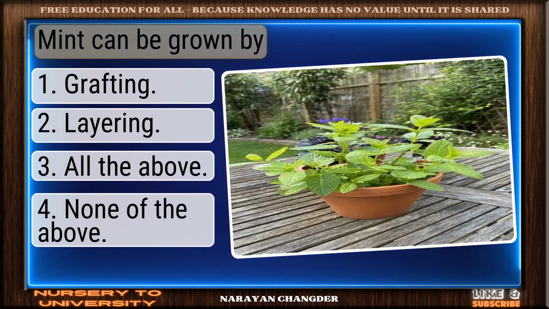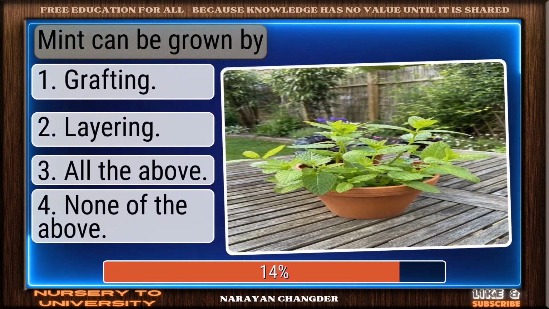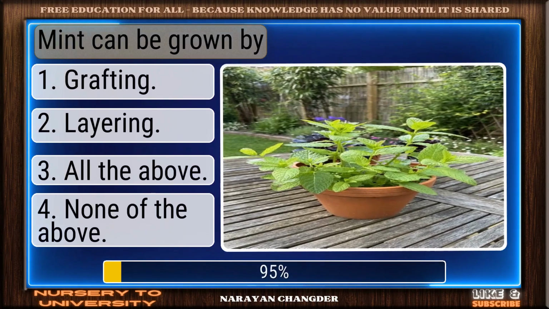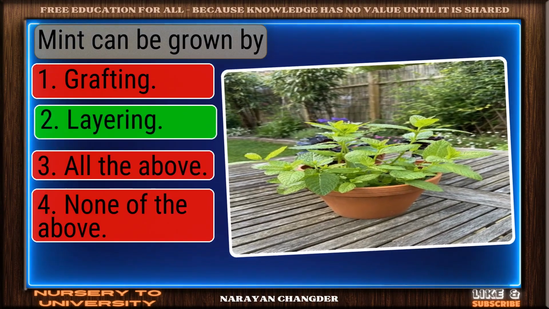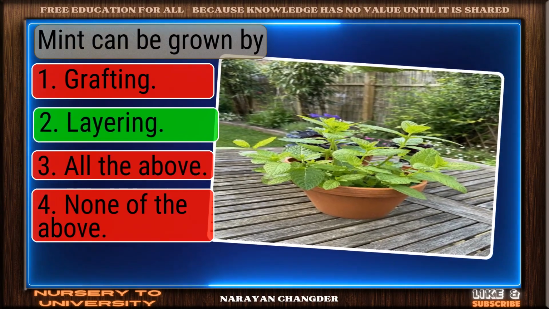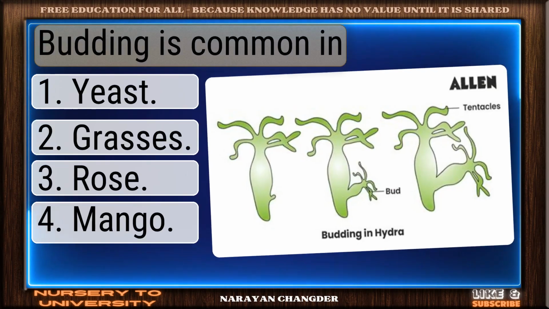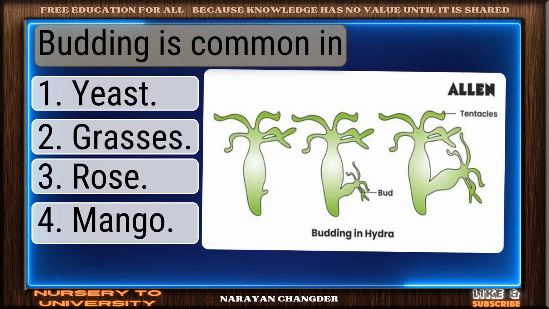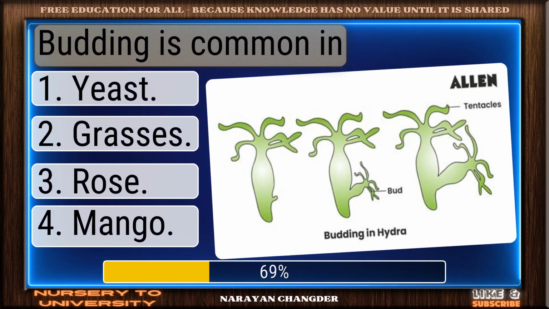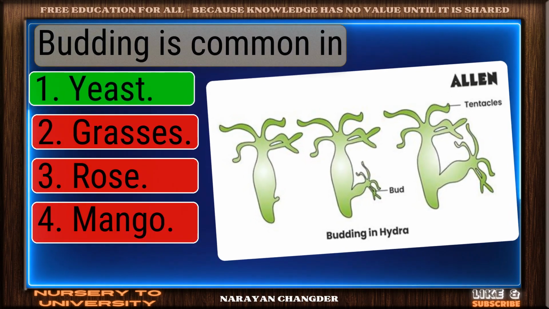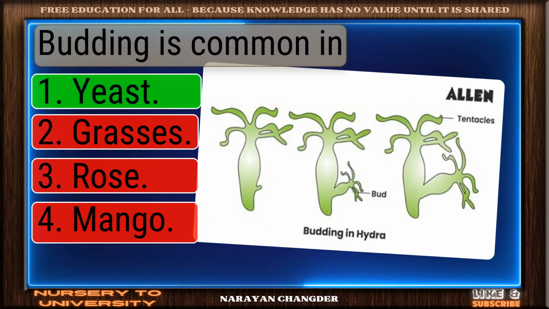Question number 284. Mint can be grown by. Great thinking. Layering is the right choice. Question number 285. Budding is common in. Right choice. Yeast is the best answer.